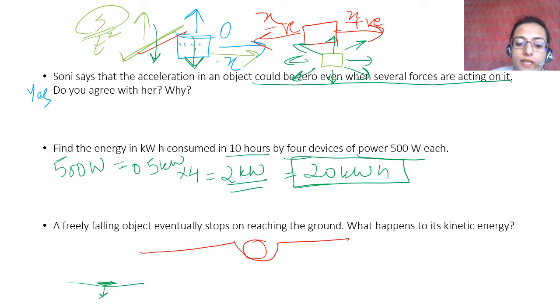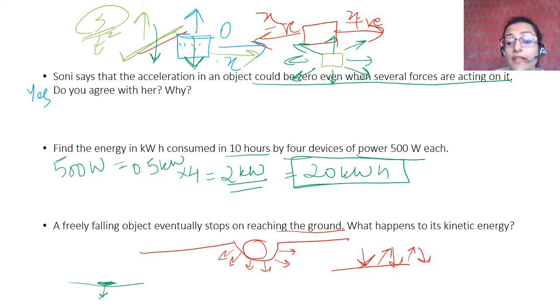So what happens is, on reaching the ground, it transfers all its energy to different particles found in the ground. A lot of times, if the ball is made of rubber, or if the ground is really solid, then it bounces off first, then it comes down, bounces again, comes down. Why does that happen?